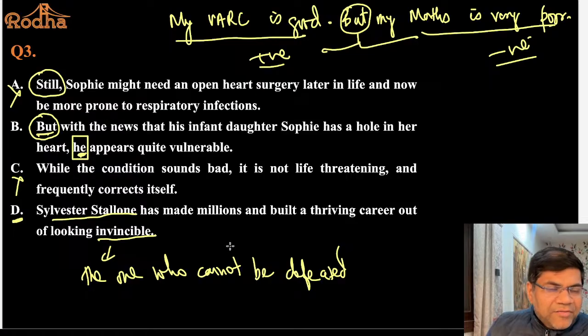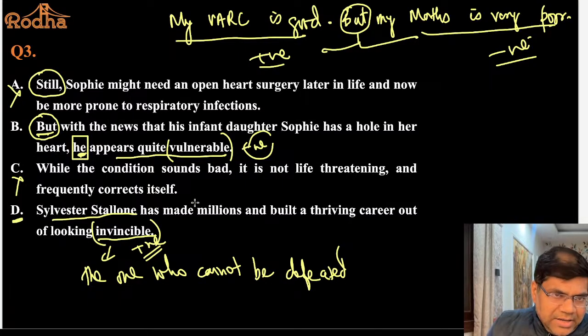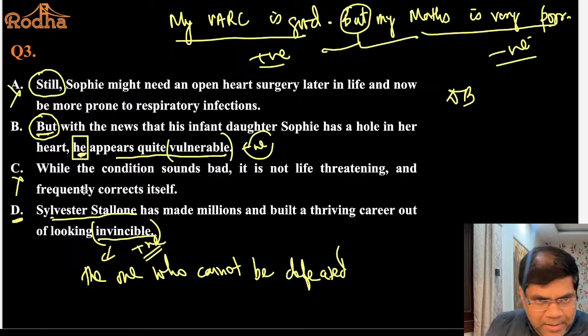And after that, but with the news, so you have a positive idea about Sylvester Stallone. But with the news that his infant daughter Sophie has a hole in her heart, he appears quite vulnerable. So he appears vulnerable. Negative information. Here the person is invincible, here the person is vulnerable. So vulnerable and invincible are contrasting ideas, and therefore DB is a pair. Right? And also you have introduced Sylvester Stallone, who is the main character of this particular paragraph.